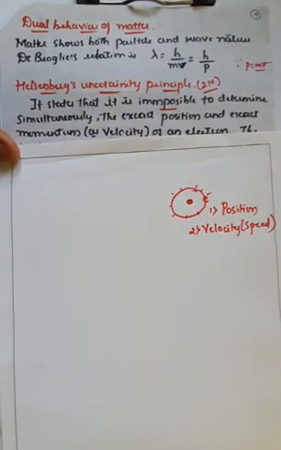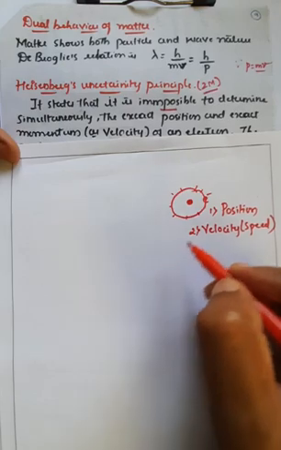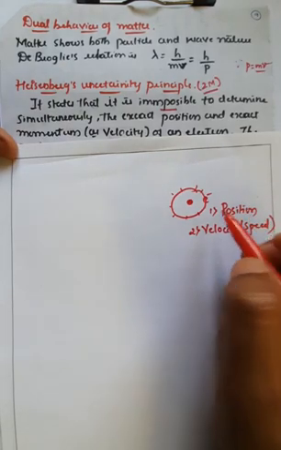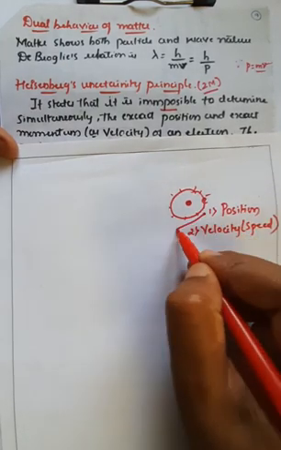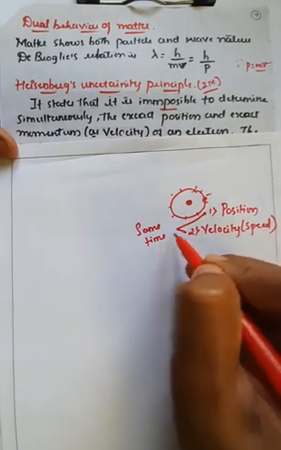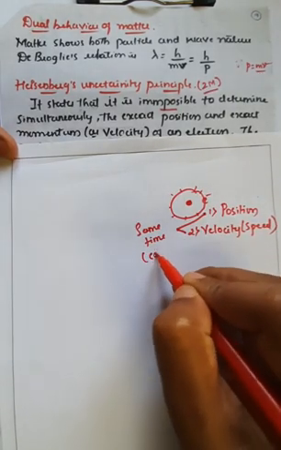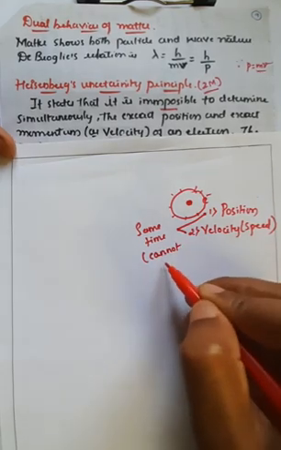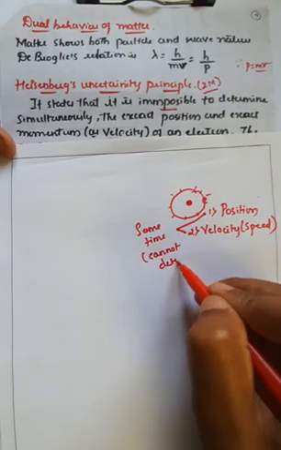And you cannot calculate both. The main theme of Heisenberg's uncertainty principle is that you cannot calculate or determine both position and velocity at the same time.